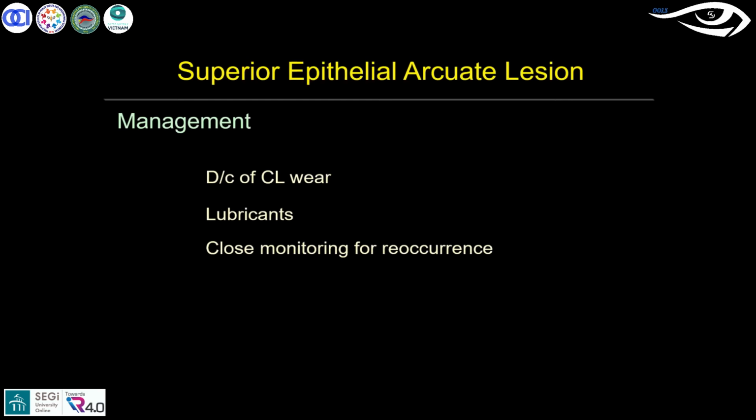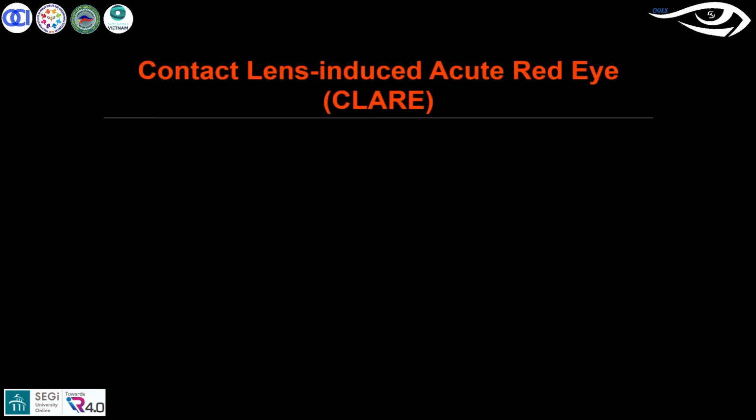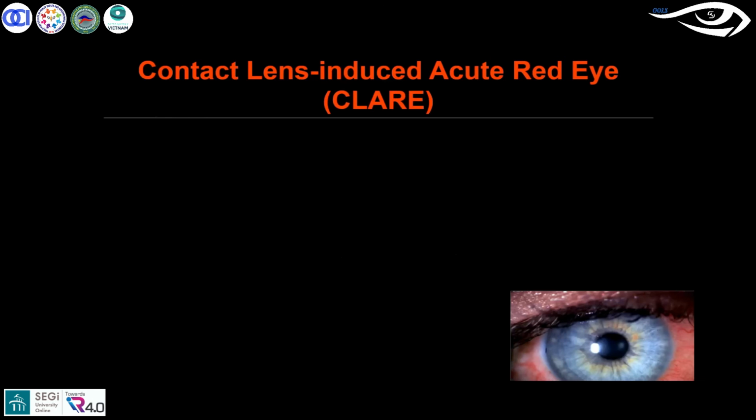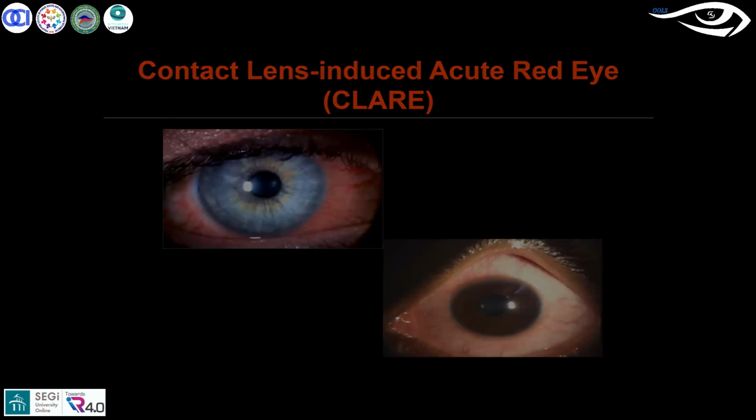Then moving on to the other significant adverse event, which is known as CLARE, contact lens induced acute red eye. This is more of an inflammatory change. Commonly we see this complication if they are using extended wear. It was first described by Jantos and Holden in 1978.